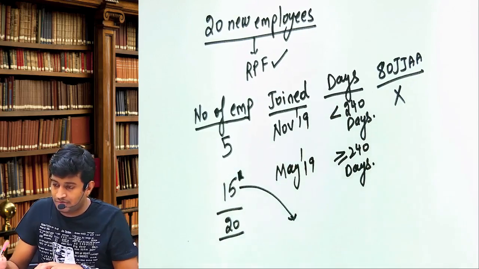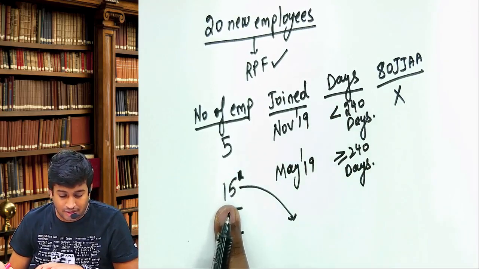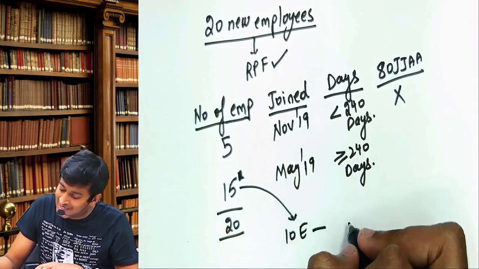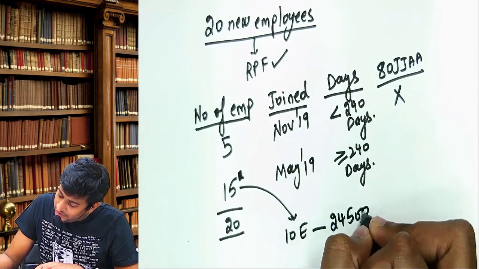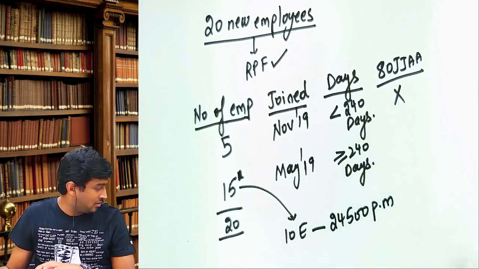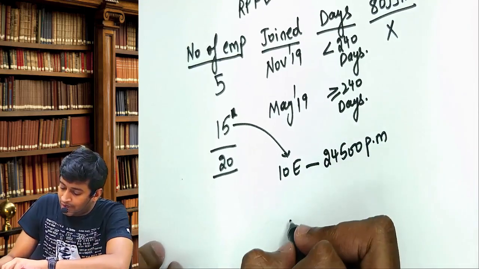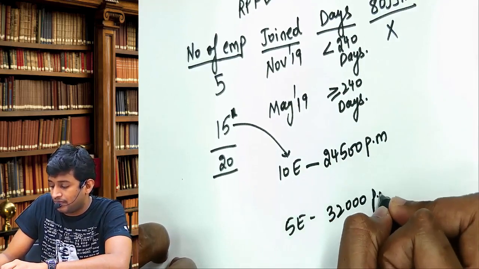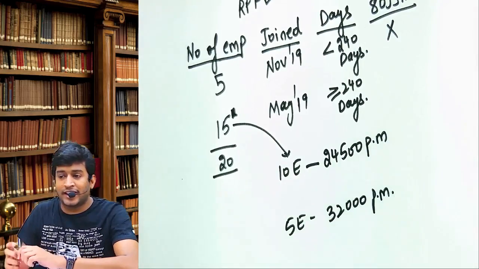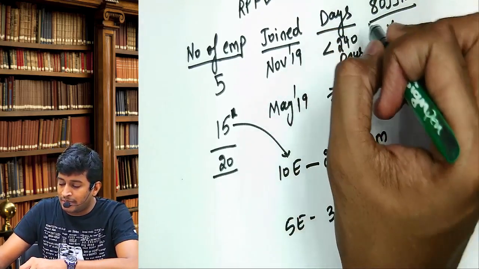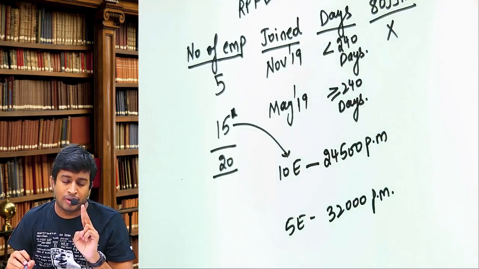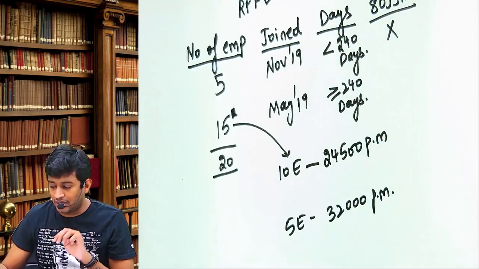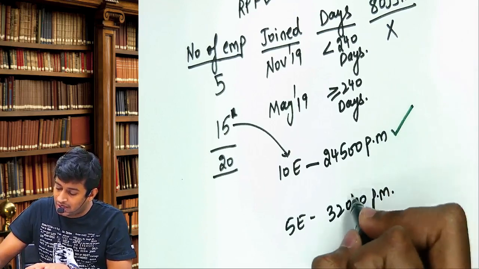Now listen. Out of these 15, 10 employees were offered a salary of 24,500 per month, and 5 employees were offered a salary of 32,000 per month. One of the conditions under 80JJAA is they should work a minimum of 240 days. They should be a member of RPF. Their salary should be less than 25,000. Here, this is okay. This is not okay.